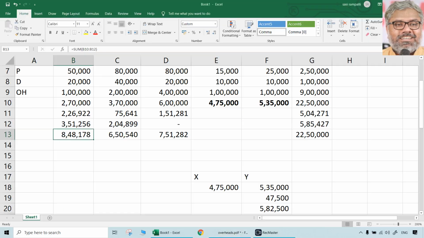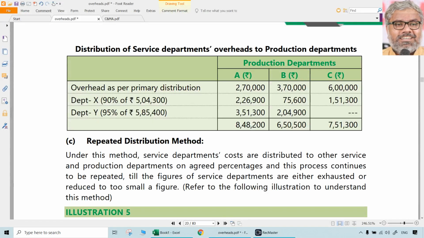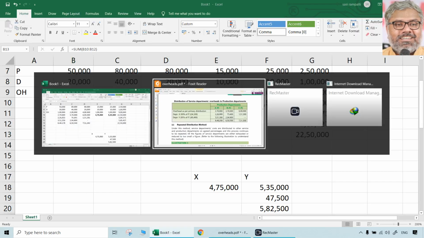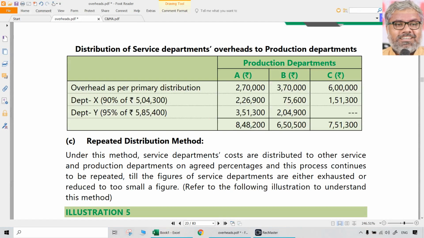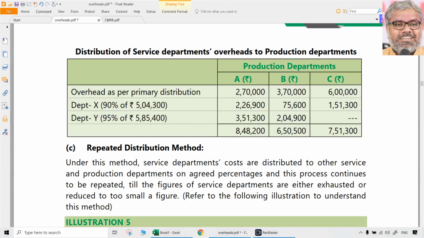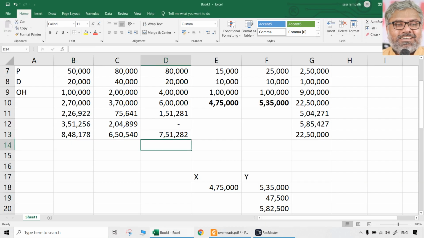So the final answer is this: 8 lakhs 48,000 something, 6 lakhs 50,000 something, 7 lakhs 51,000 something. So that change is there between A, B, and C. That is called the trial and error method, which is also part of the reciprocal services method.